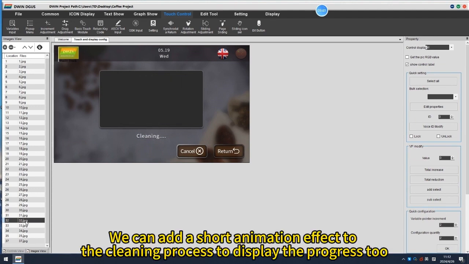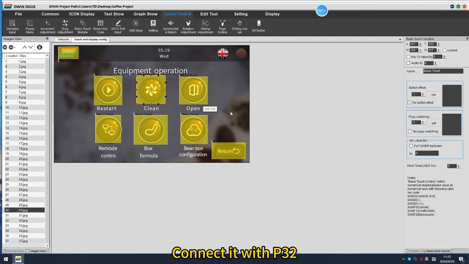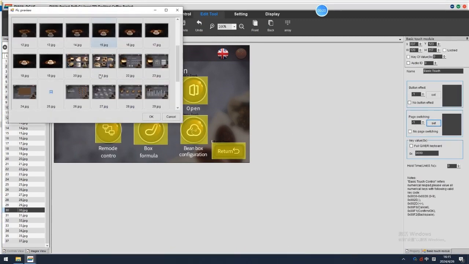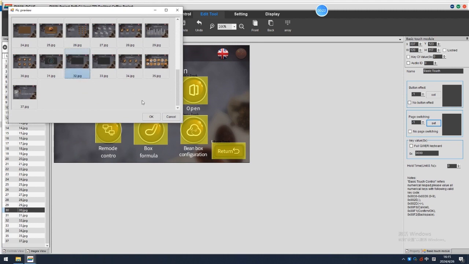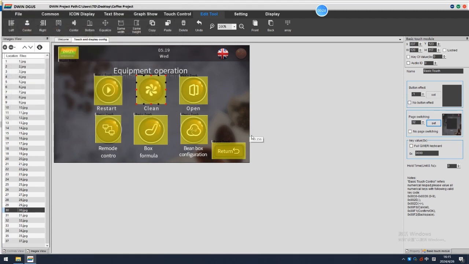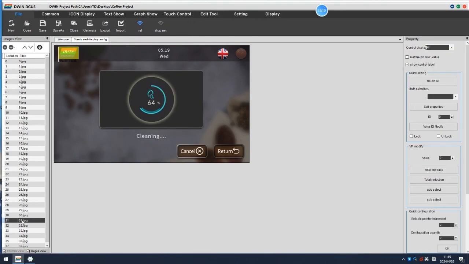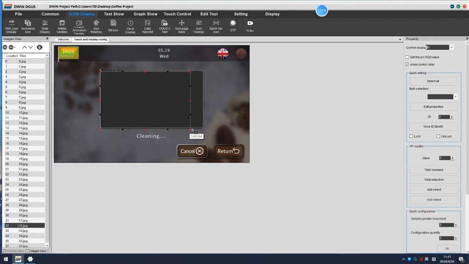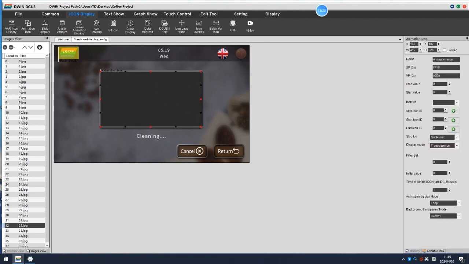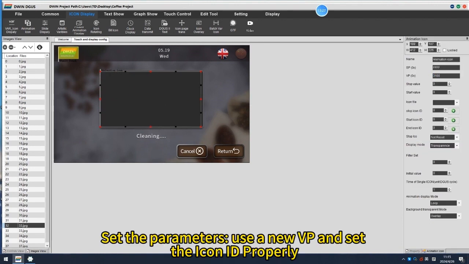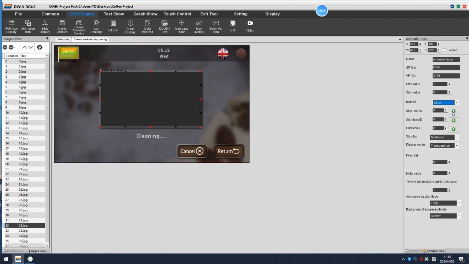We can add a short animation effect to the cleaning process to display the progress too. Connect it with page 32. Add an animation icon. Set the parameters. Use a new VP and set the icon ID properly.